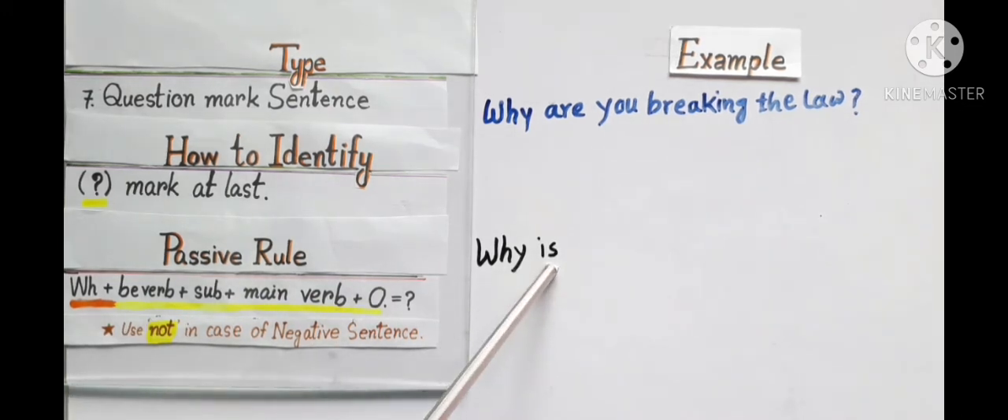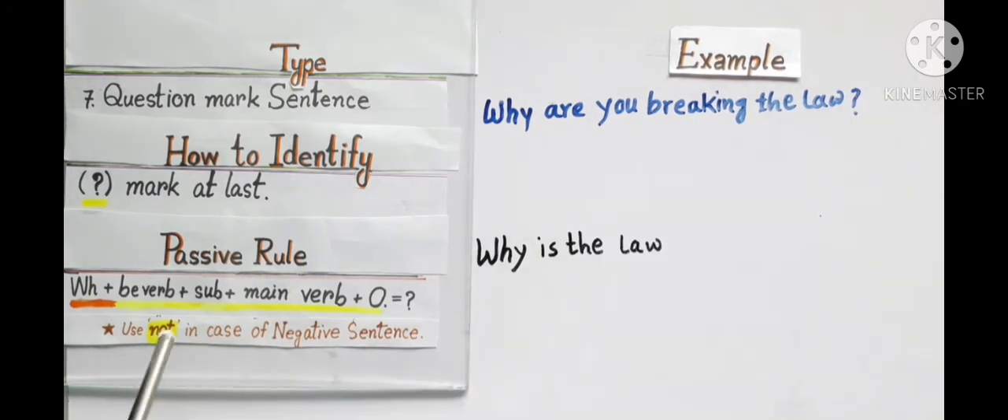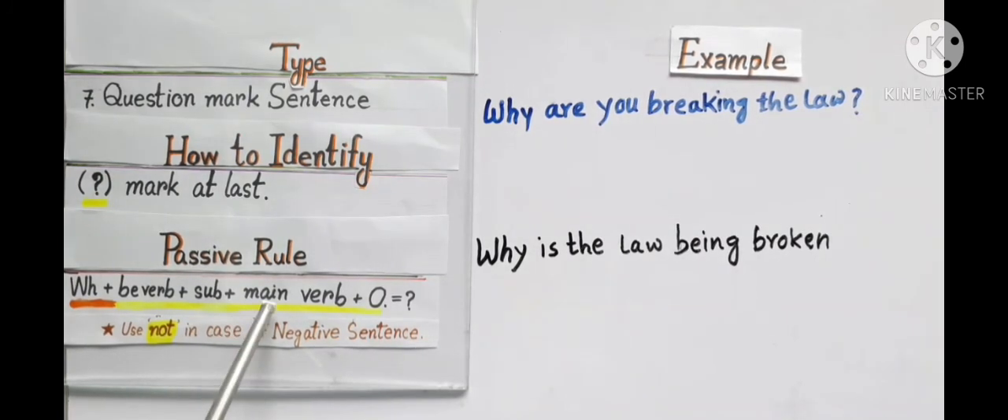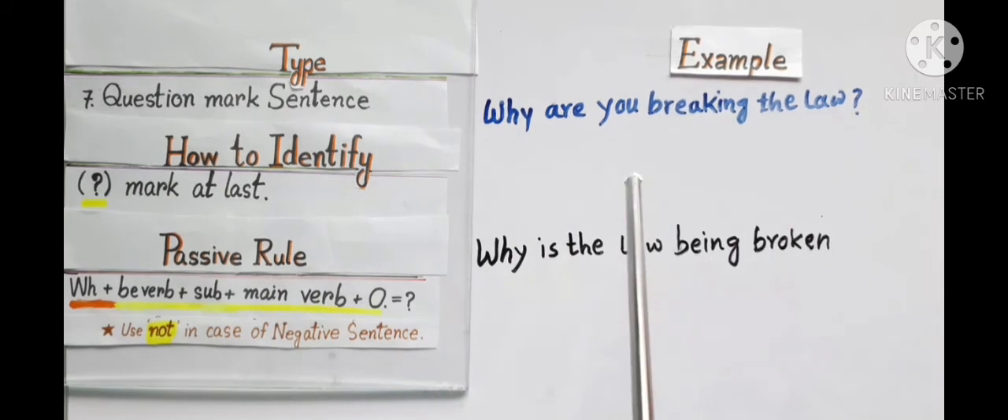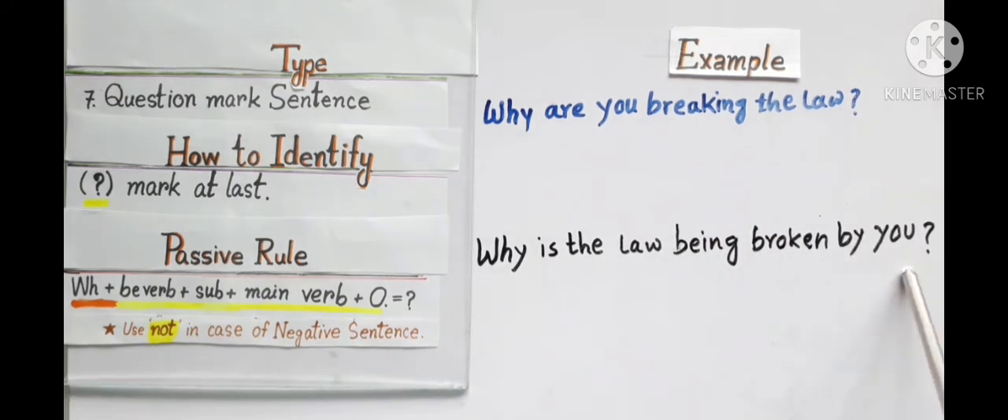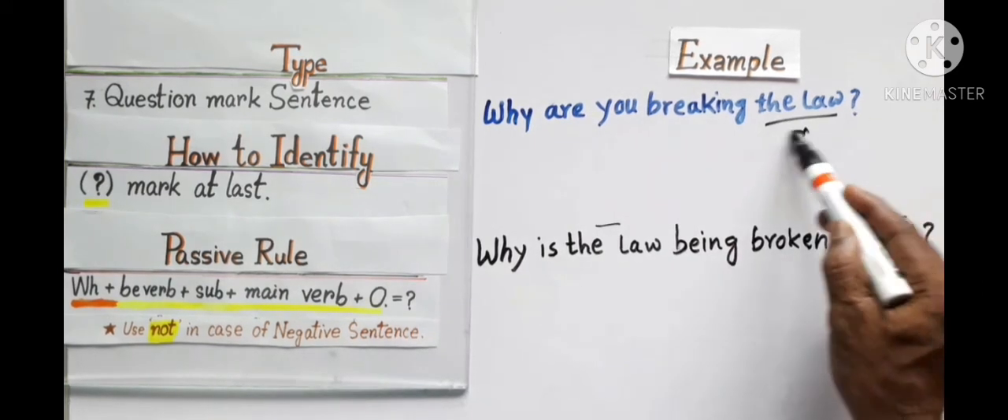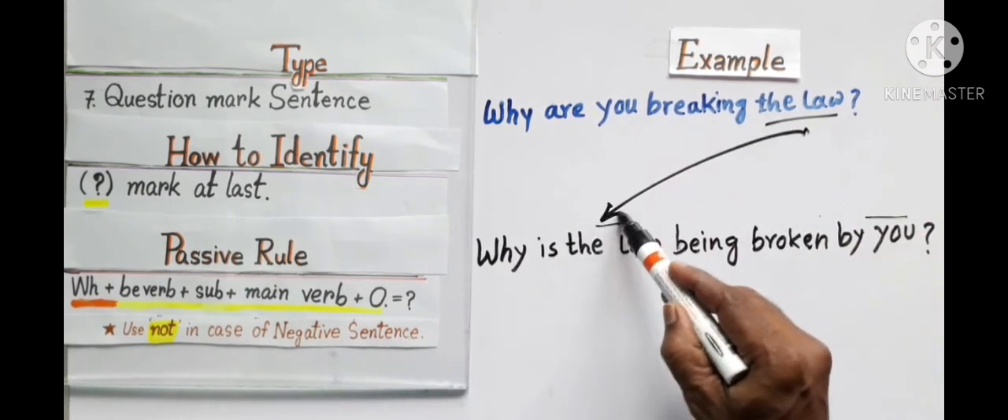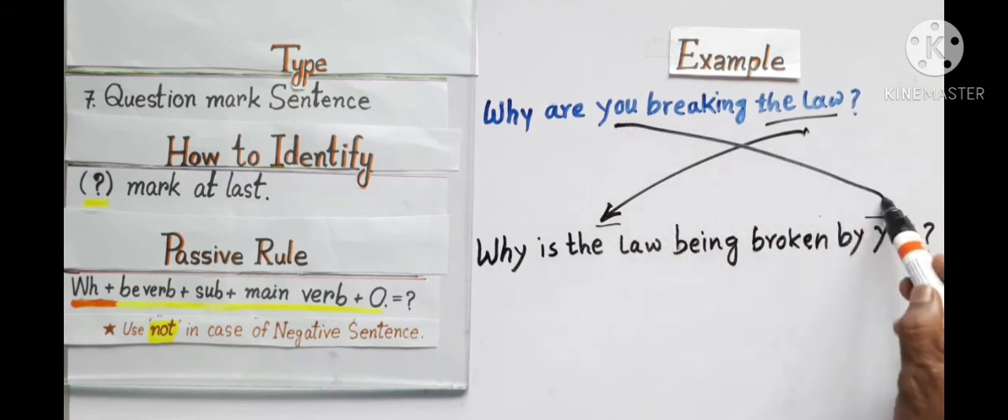I write is as be verb because my subject will be the law. Subject the law, third person singular. Now main verb, being broken. For this continuous type of sentence I add being and then broken. Verb 3 of break verb, broken. By you. The law becomes subject, you becomes object.